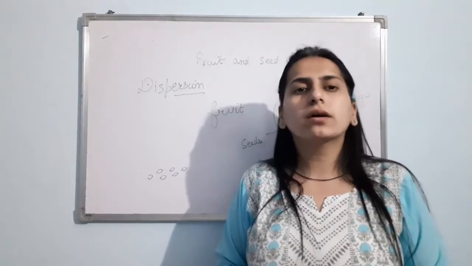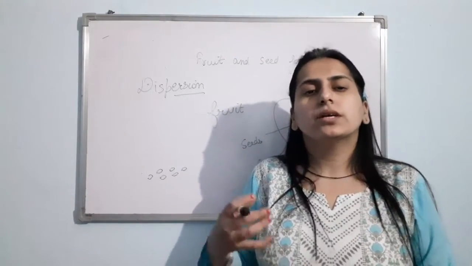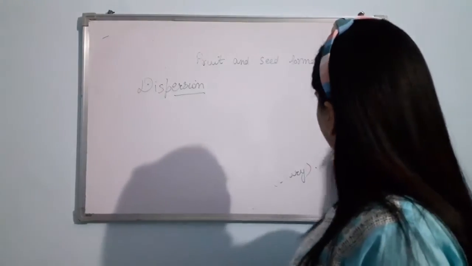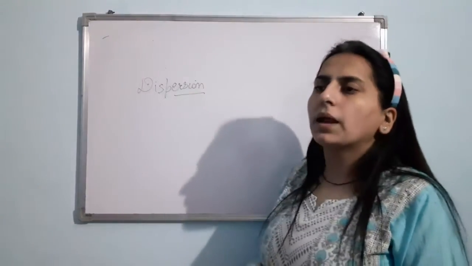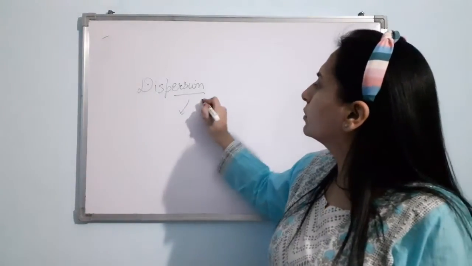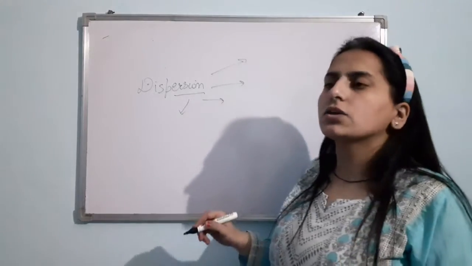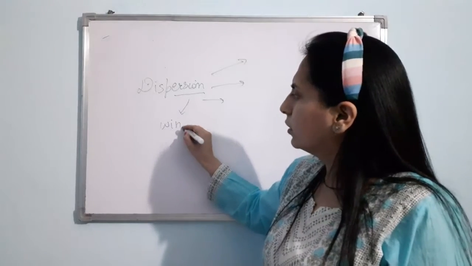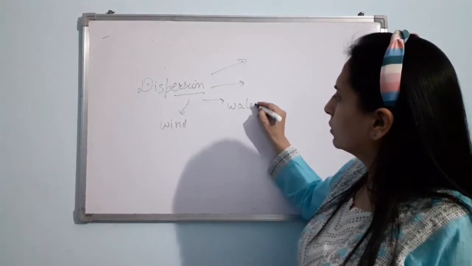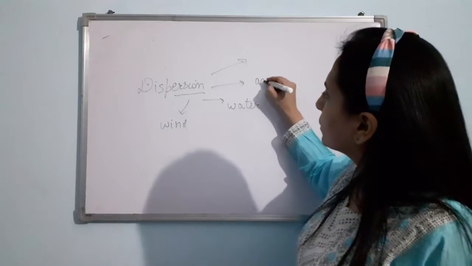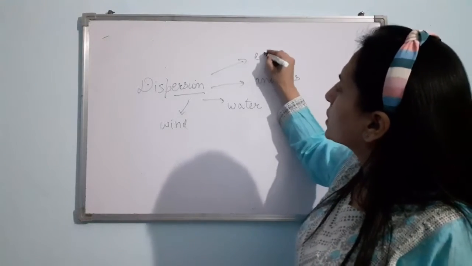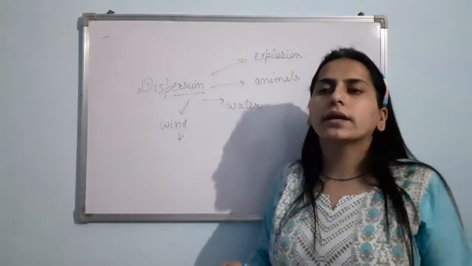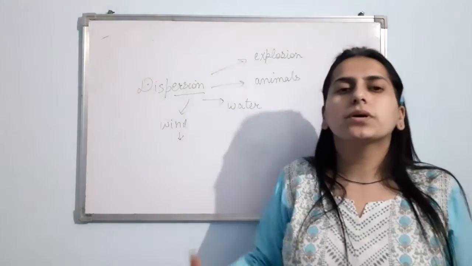Clear? Now let us talk about the different ways by which dispersion takes place in case of plants. So basically, a plant needs different kind of agents for the process of dispersion. A plant can disperse the seeds with the help of wind, or with the help of water, or with the help of animals, or by a process which is known as explosion. Clear?